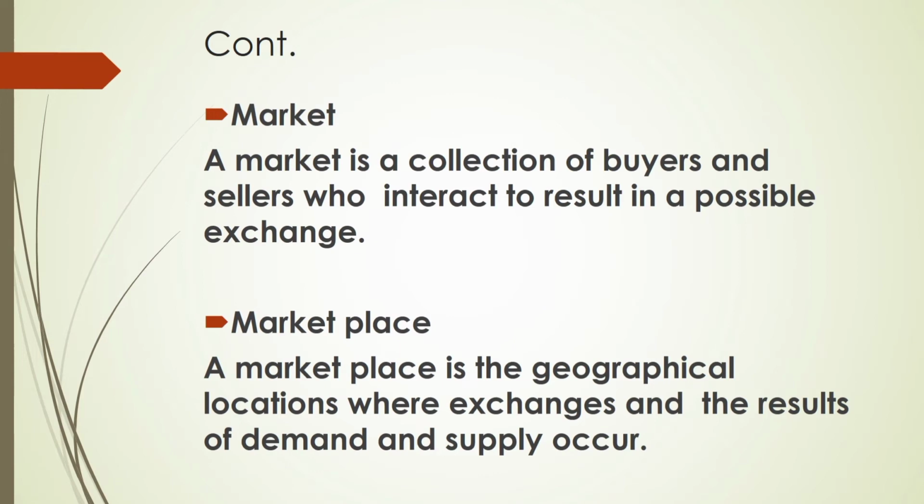Now, what is a market? We have a producer, we have firms, we have households, consumers. What happens next? Where do they interact? Market. So a market is a collection of buyers and sellers who interact to result in a possible exchange. When we hear of a market, what shouldn't come to mind is the typical market we all know. No, a market actually means a collection of buyers and sellers. So when buyers and sellers come together, irrespective of where they meet, just to interact to result in an exchange,